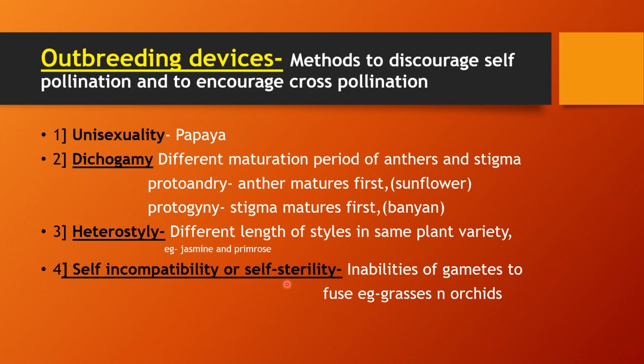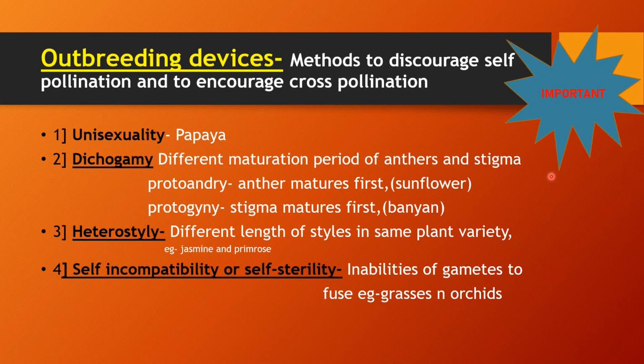That is why that promotes the chances of cross-pollination. So this is the strategy of self-incompatibility or self-sterility. These four strategies are adopted by some of the bisexual flowers just to encourage cross-pollination and to discourage self-pollination.